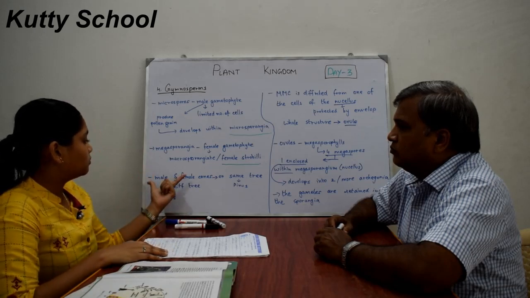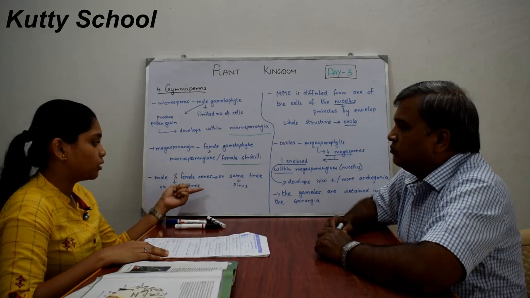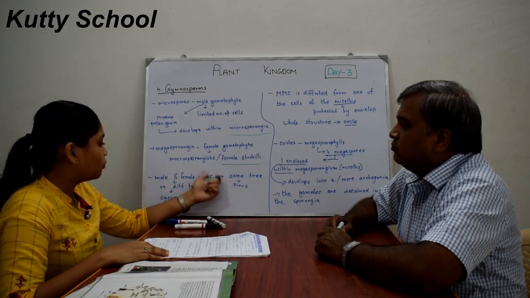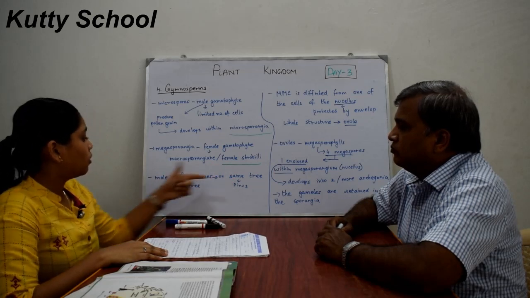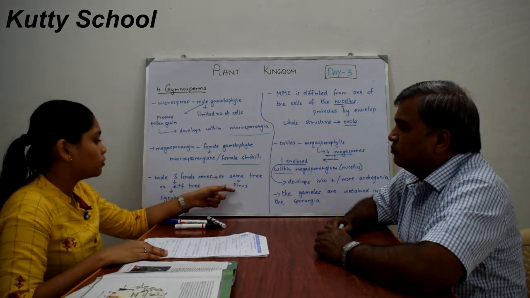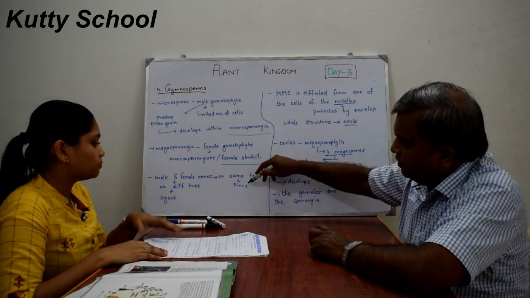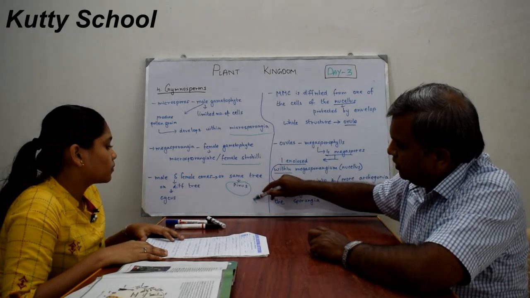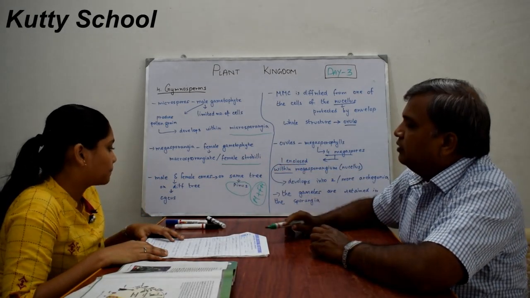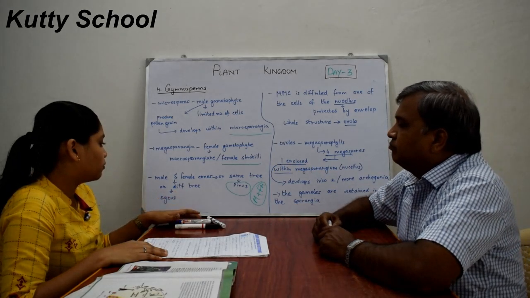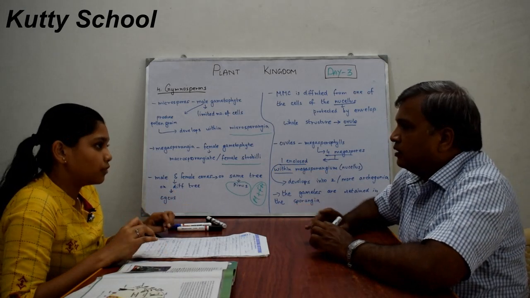So if both male and female cones are produced on the same tree, or on different trees, it is known accordingly. Pinus is an example of the same tree, so here in Pinus both male and female cones are produced together. And in Cycas only one type, either male or female cones, is produced on a tree.